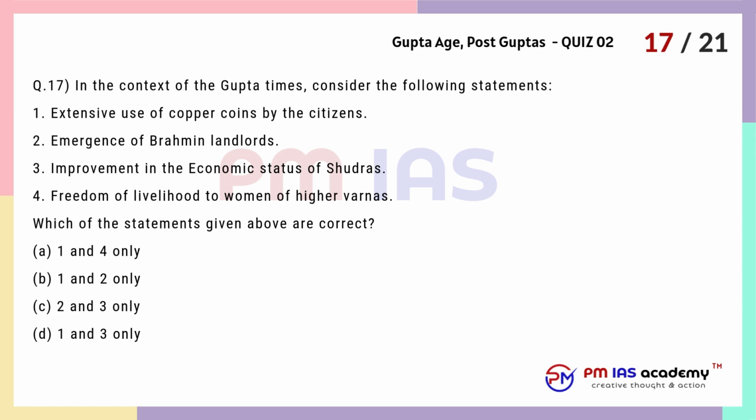Question 17. In the context of the Gupta times, consider the following statements. 1. Extensive use of copper coins by the citizens. 2. Emergence of Brahman landlords. 3. Improvement in the economic status of Shudras. 4. Freedom of livelihood to women of higher Varnas. Which of the statements given above are correct? A. 1 and 4 only. B. 1 and 2 only. C. 2 and 3 only. D. 1 and 3 only.